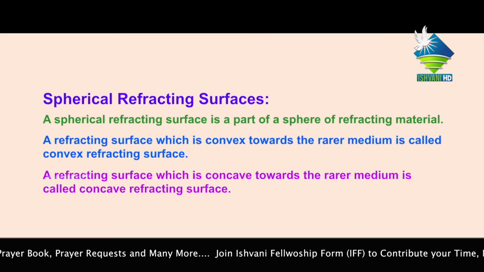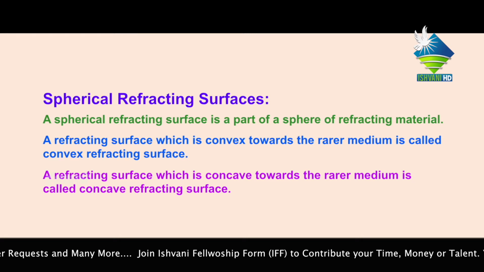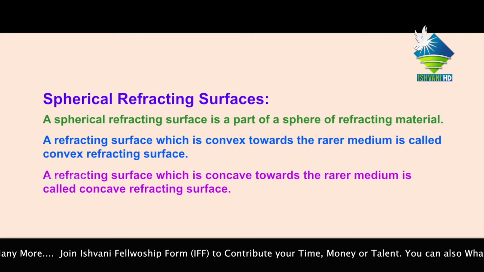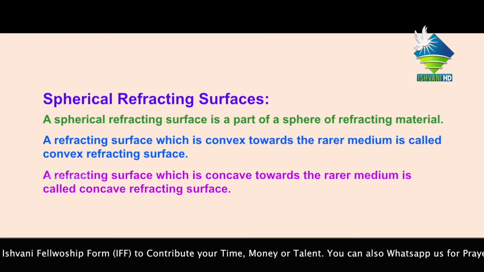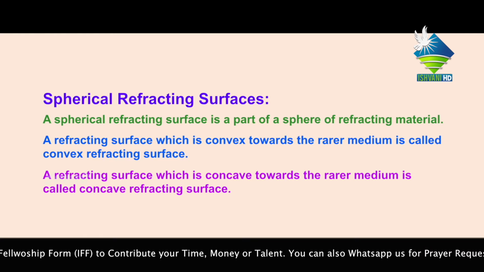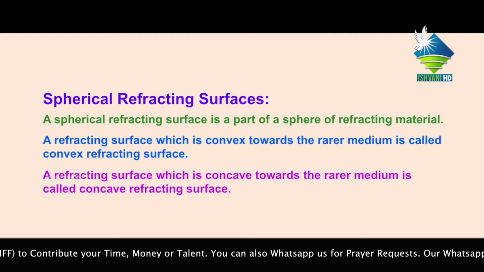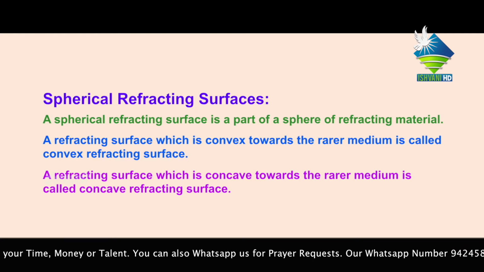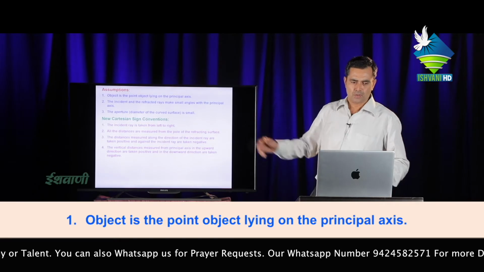A spherical refracting surface is a part of a sphere of refracting material. A refracting surface which is convex towards the rarer medium is called a convex refracting surface. A refracting surface which is concave towards the rarer medium is called a concave refracting surface.